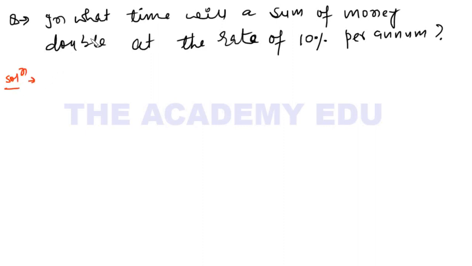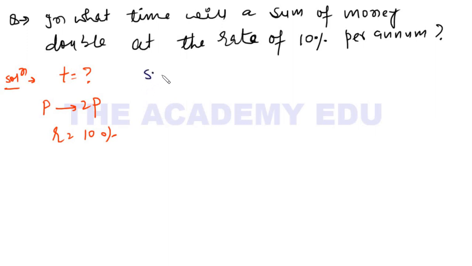Now see, I am doing it. In what time? The question is asking what is time. In what time does a sum of money double? A sum of money double means if principal is P, it becomes double, means 2P. This double, triple is always confusing. So listen carefully: in what time T, a sum of money, I took the principal P, double means twice, multiply by 2, 2P, at the rate of interest 10% per annum. This is the question, right? Now I am solving it for you.